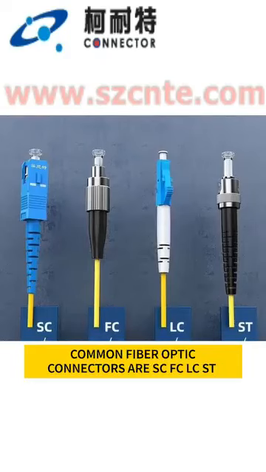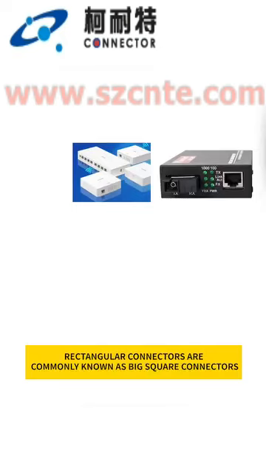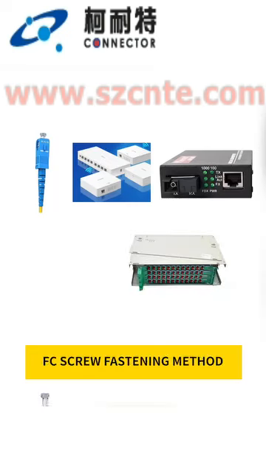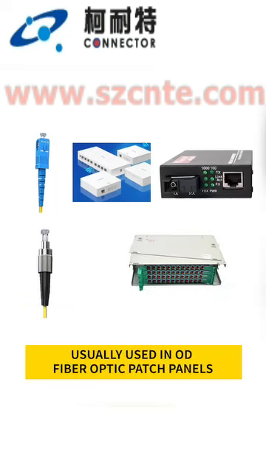Common fiber optic connectors are SC, FC, LC, ST. Rectangular connectors are commonly known as big square connectors. Commonly used in routers and transceivers. FC screw fastening method. Usually used in OD fiber optic patch panels.